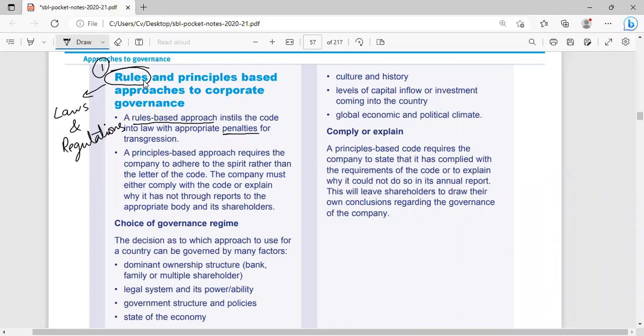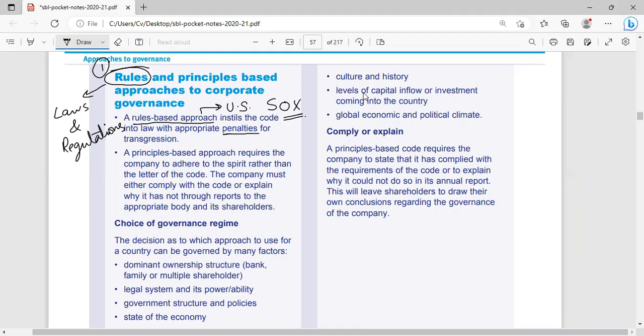The rule-based approach is usually followed by the US. In the US, all of the companies are now expected to follow the Sarbanes-Oxley approach. What is the Sarbanes-Oxley approach? It is SOX. SOX is a law right now, so you have to follow this law or rule. If you do not follow this law or rule, you have to face penalties.